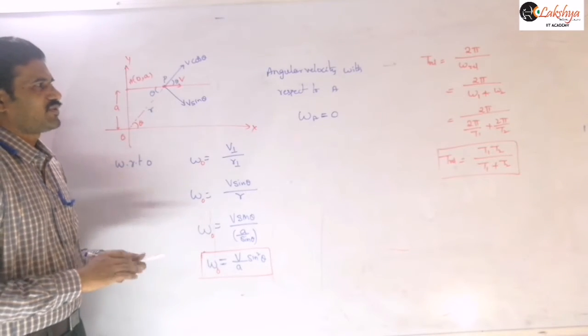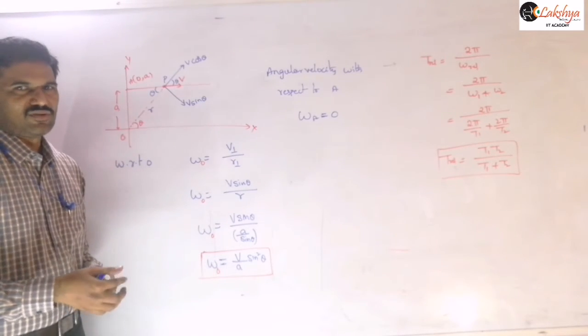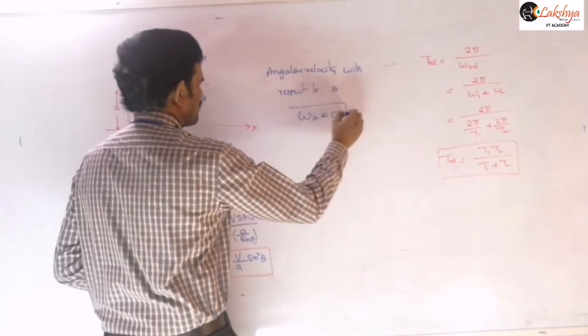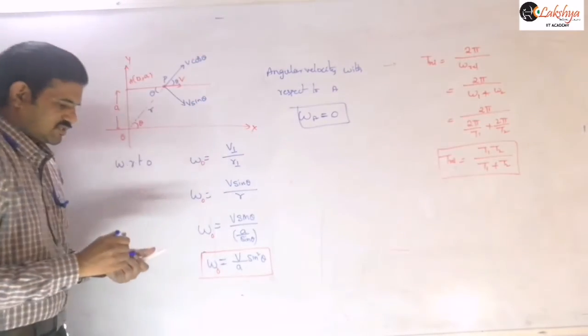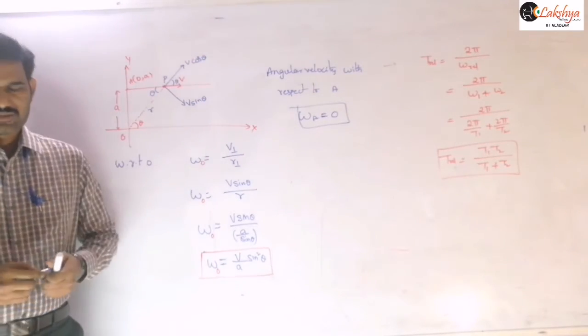Velocity along the same line means the angular velocity will be 0. So with respect to A it is 0, and with respect to the origin we get the expression above.